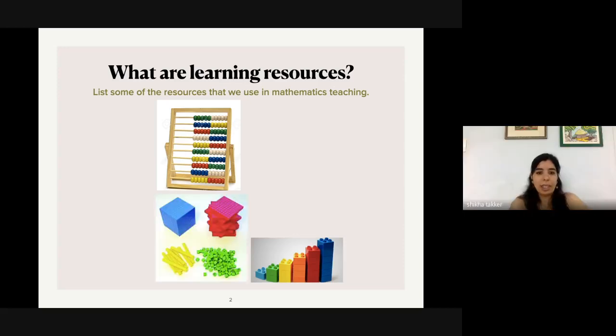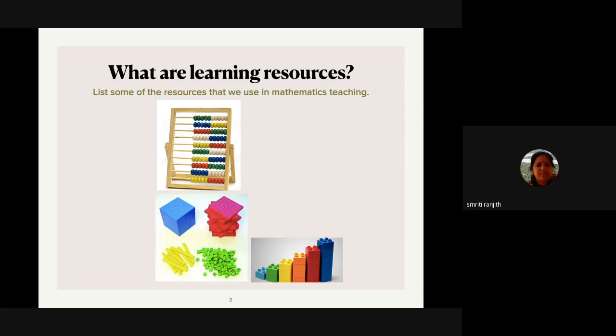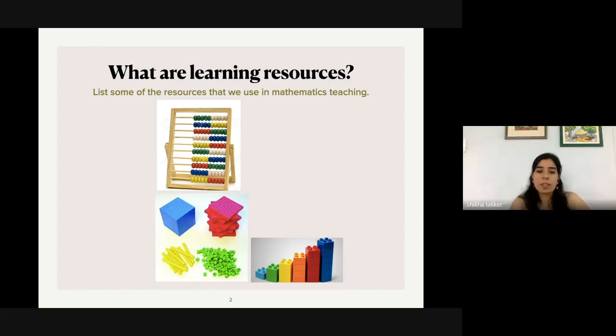Yes, absolutely. How about these? Do these look familiar? Yeah, ma'am, I've seen this again. This can be used for ones and tens, hundreds, and thousands also. You can use these for place value.